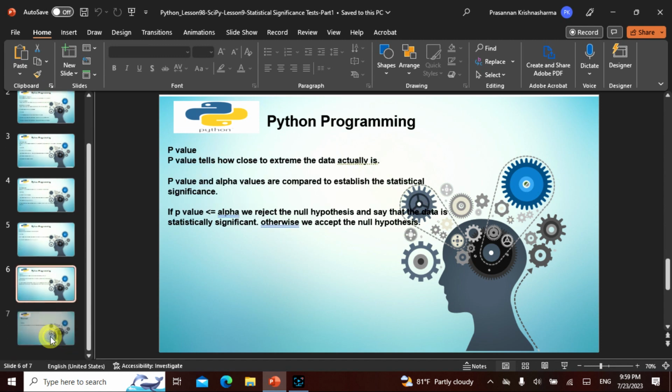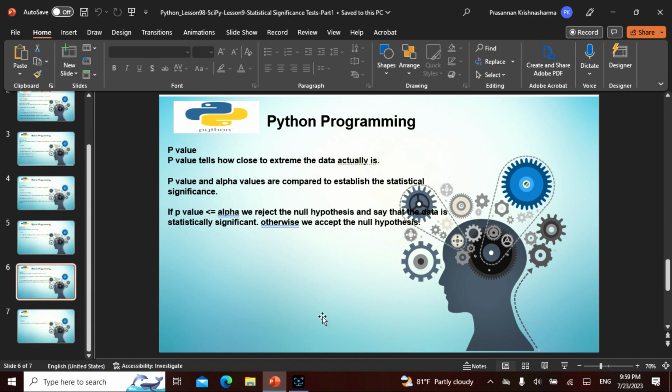Okay, example. So there is a p-value. The p-value tells us how close to extreme the data actually is. Basically we say, oh, this guy was very close to getting 100. So 99 is close to 100, 99.5 is very close to 100. Something in that manner. So the p-value and the alpha value are compared to establish the statistical significance.